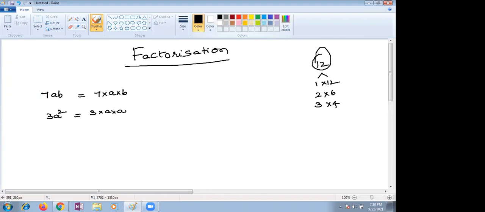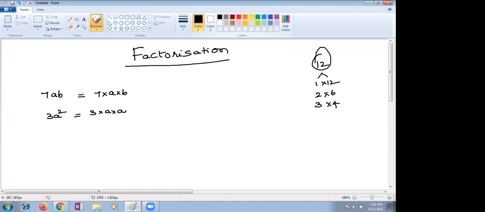Yes, children. So 1 is always a factor of every term. That is what you're supposed to remember. 1 is a factor for every number, every term also. But we do not write 1 as a factor of all the terms unless it is required. Whenever required, only then we will represent it. Like the number itself, 1 is a factor for every term. Whenever needed we write it, or else there is no need to write 1 as a factor every time.